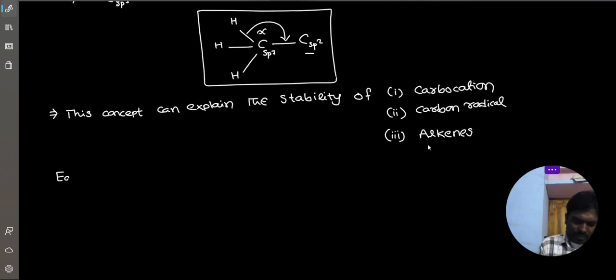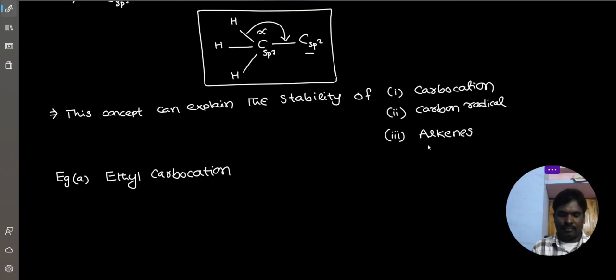Example: ethyl carbocation, CH3CH2+, ethyl carbocation.